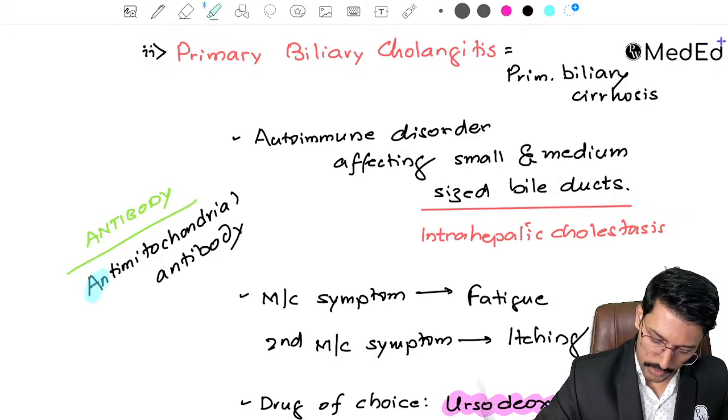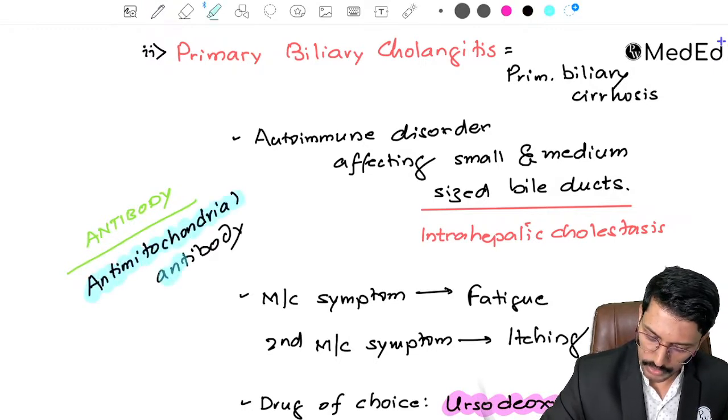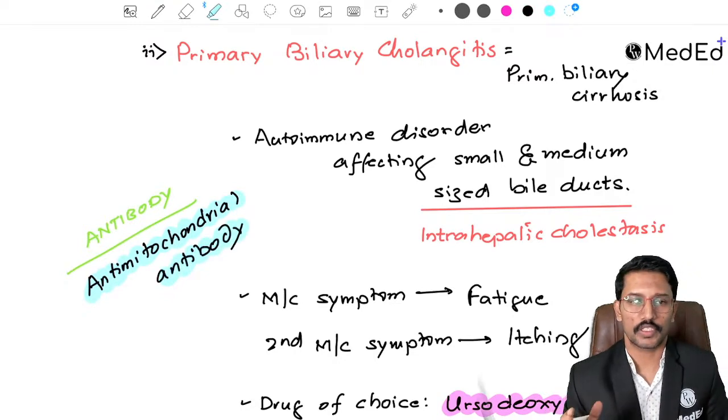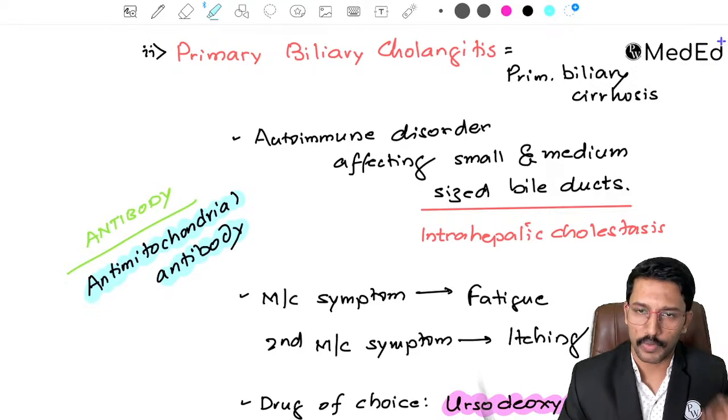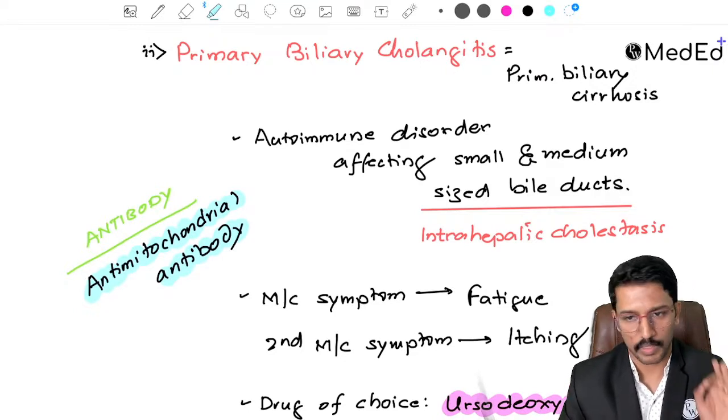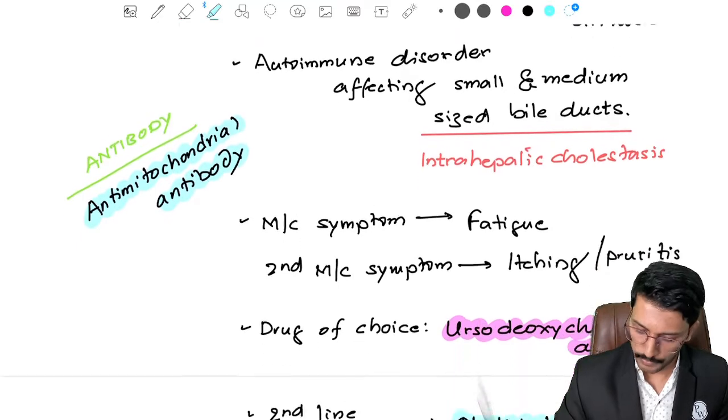Okay, this is a very, very important diagnostic clue. Any question that talks about positive AMA and talks about liver dysfunction, think about only primary biliary cholangitis. Only primary biliary cholangitis. Okay.